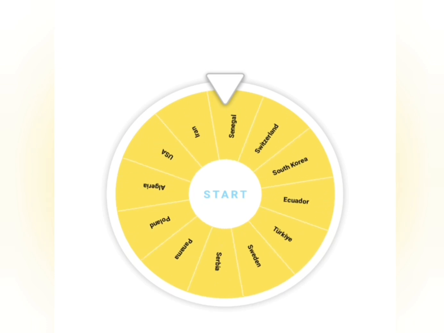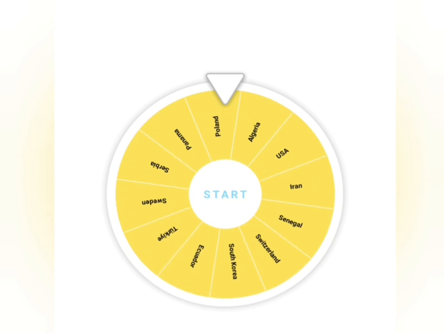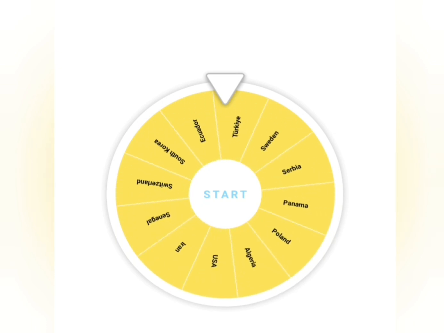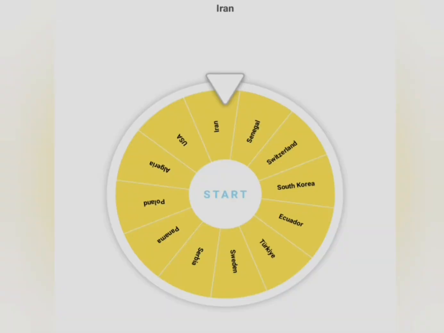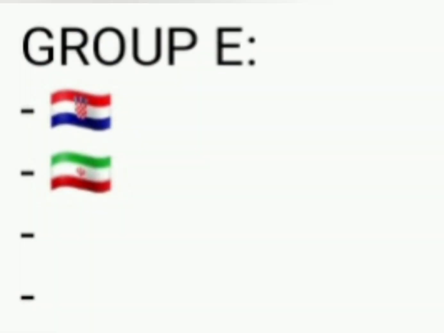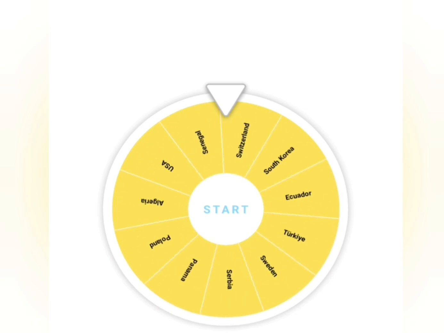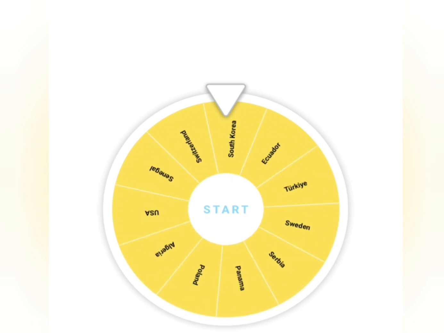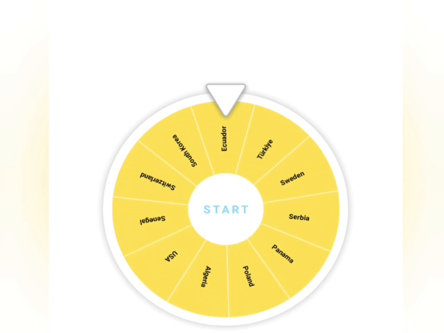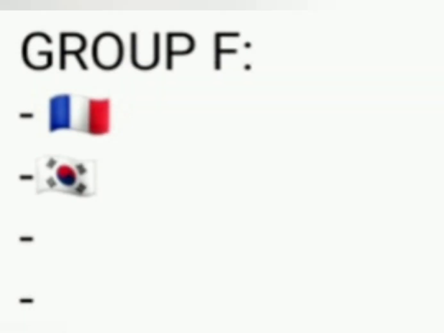Now Group E, we have Croatia already, but who will be joining them? It is Iran. Moving on to Group F, where we already have France, and South Korea will join them.